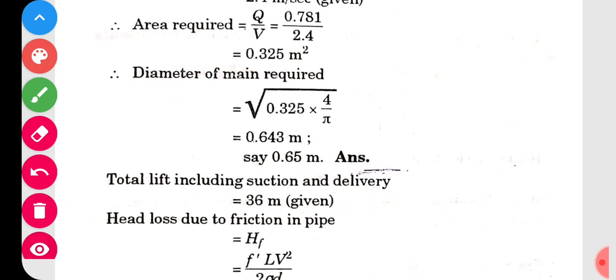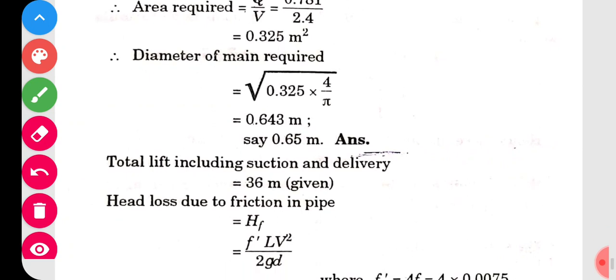So diameter is under root of 0.325, that is the area, into 4 upon pi. If you do it, you will get this value, and that is 0.65 meter is the answer. Diameter should be 0.65 meter, near about that. Generally this type of problems will be asked up to this extent only. This extent only carries 6 marks. But sometimes it may be asked further also, but very rarely.